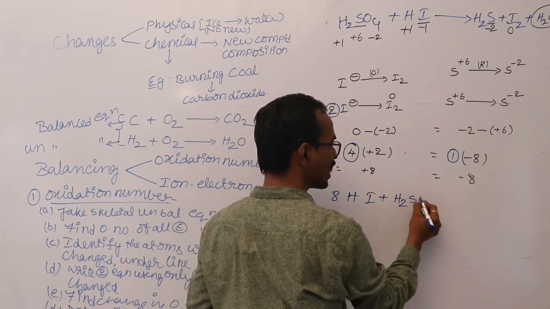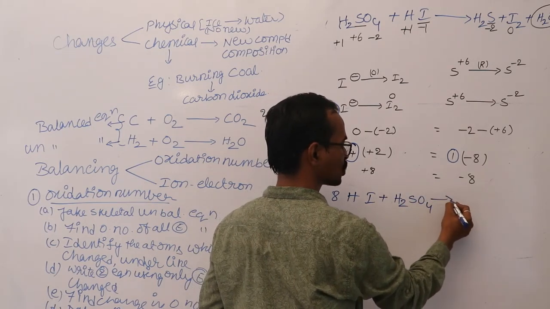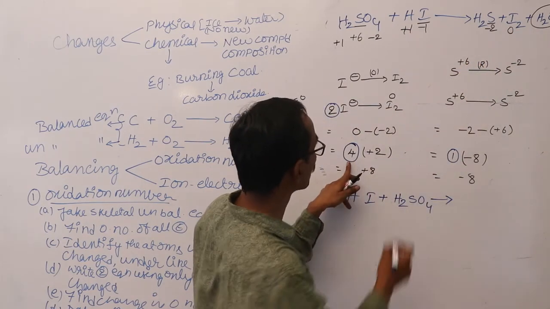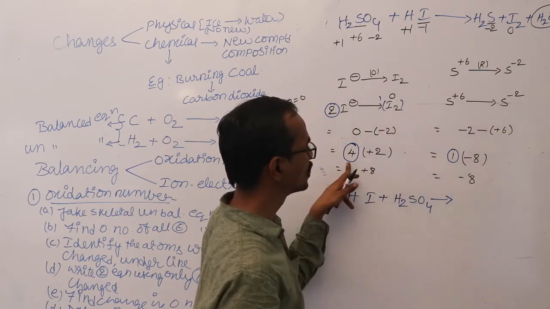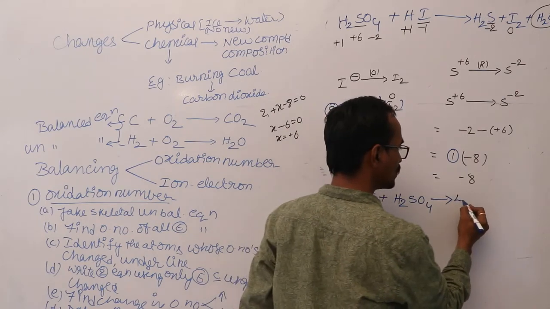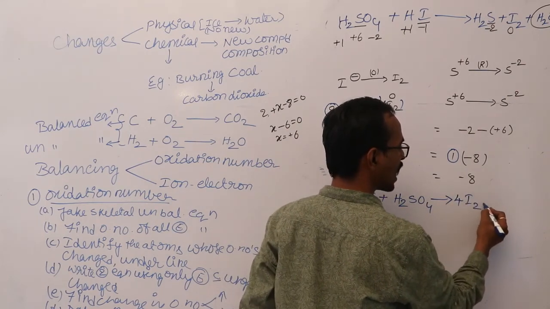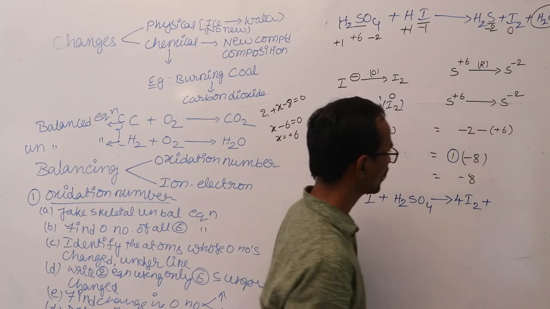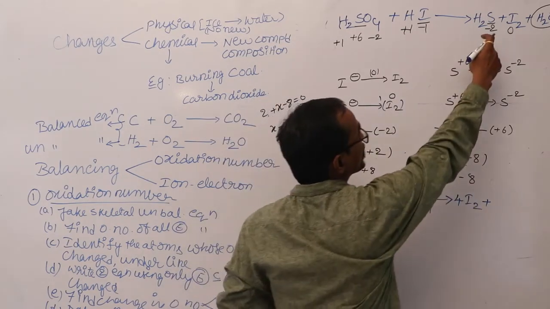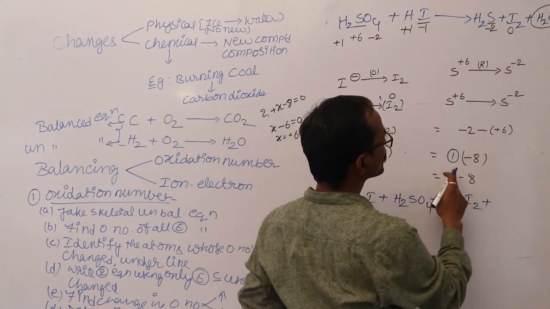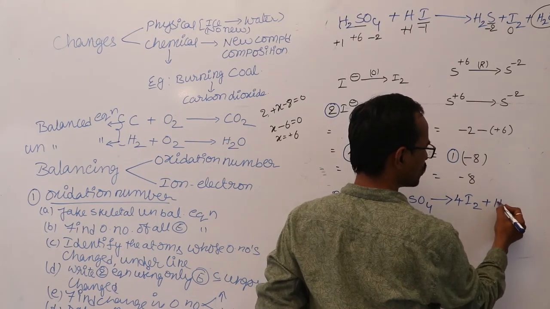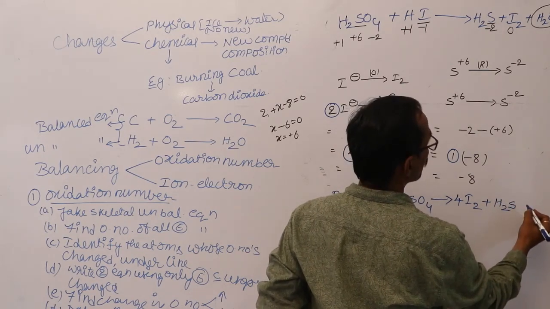8 HI plus H2SO4 gives rise to. Wherever you have I2, the coefficient is 4 only. Here only one coefficient. So wherever you have I2, write 4 in front of I2. So you just write 4I2 plus next H2S. Wherever you have H2S, S minus 2, the coefficient is only 1 over there. So write 1 H2S. You need not write 1 over there, plus.